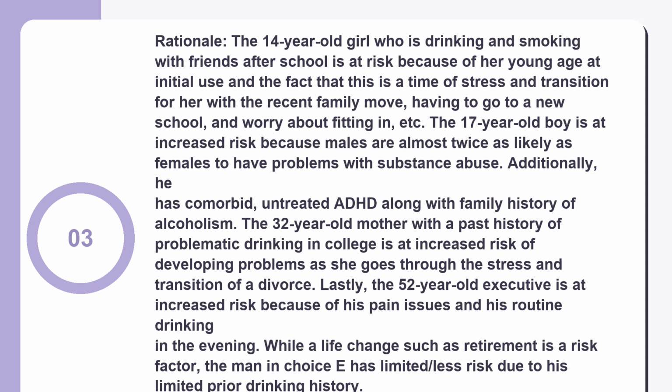While a life change such as retirement is a risk factor, the man in choice E has limited risk due to his limited prior drinking history. Question 3. Which reaction in the brain results from drugs causing overwhelming surges of dopamine? Produce more of the neurotransmitter. Increase the number of receptors that can receive and transmit signals. Have increased ability to respond to any pleasure. Have decreased ability to respond to pleasure.